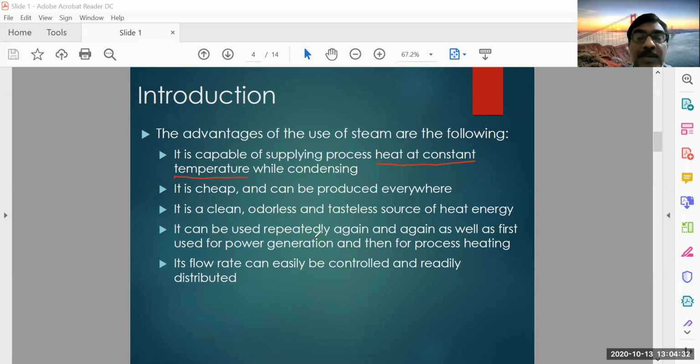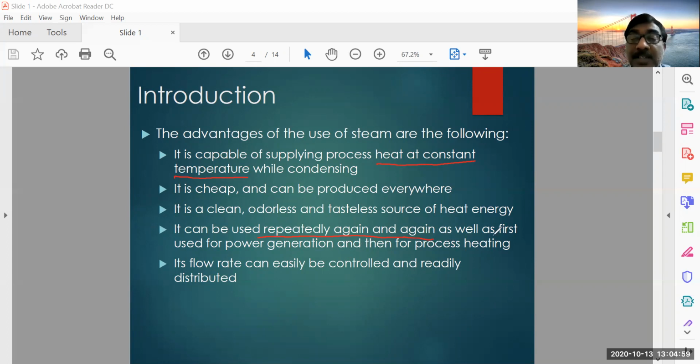It can be used repeatedly again and again, as well as first used for power generation and then for process heating. So what this point says is it can be used repeatedly. This is an important point. That means the steam can be recycled every time: after losing the heat, it will be circulated to the boiler, heated again, and supplied again like that.